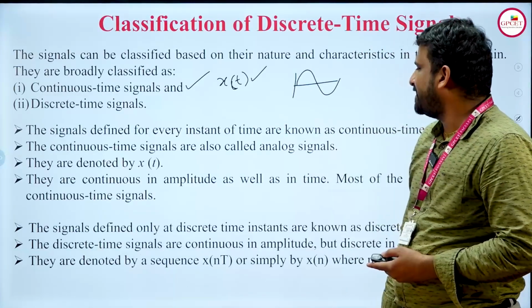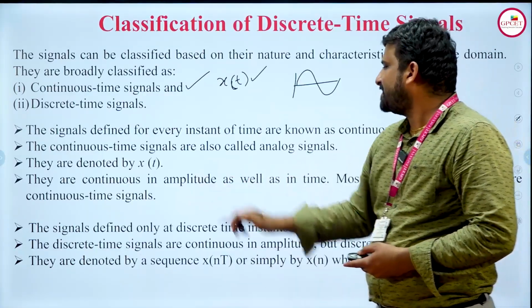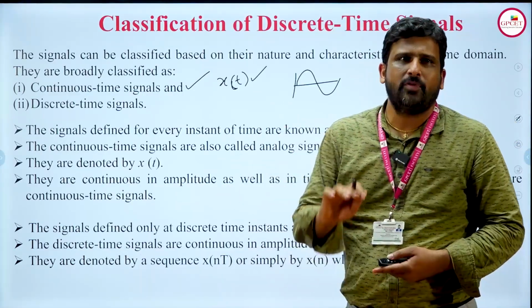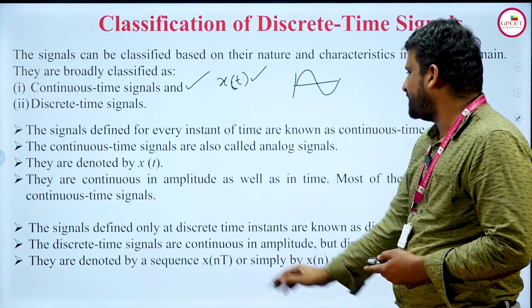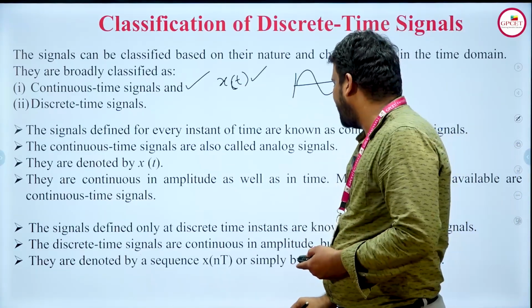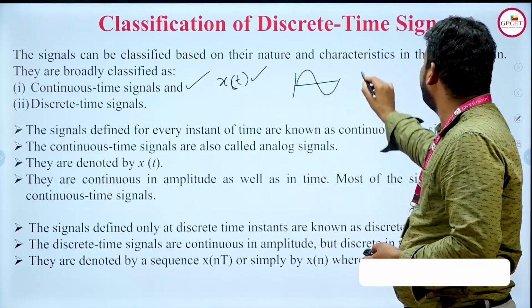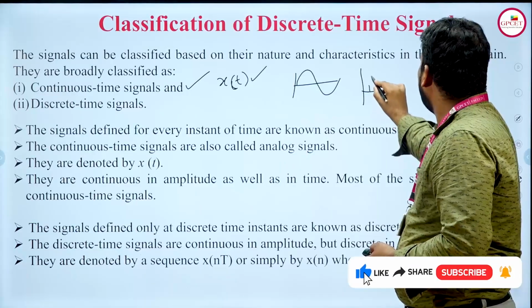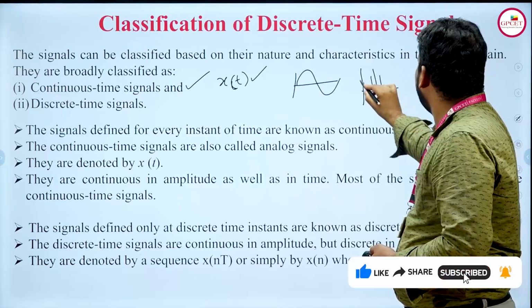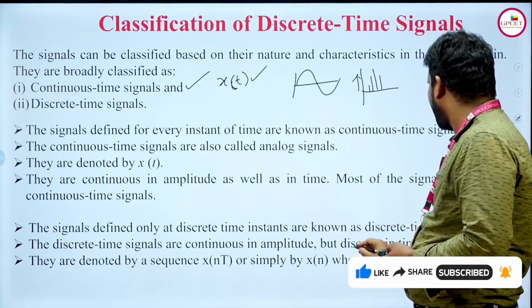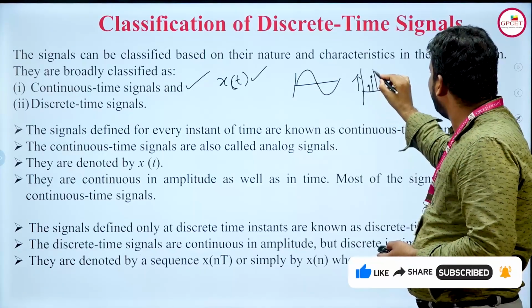Similarly, discrete time signals are nothing but signals defined only at discrete times. Discrete time signals are continuous in amplitude but discrete in time. It will be continuous in amplitude, but if you see here, it is discrete in time.